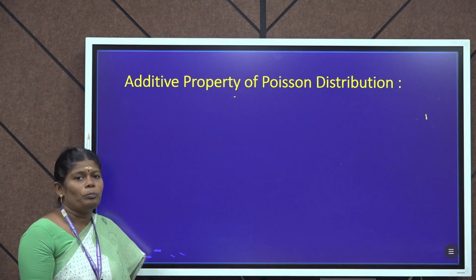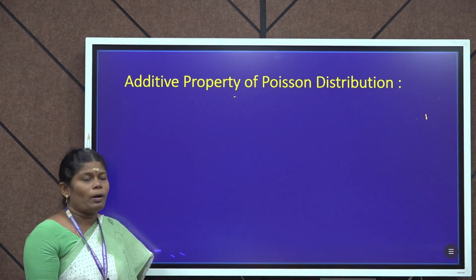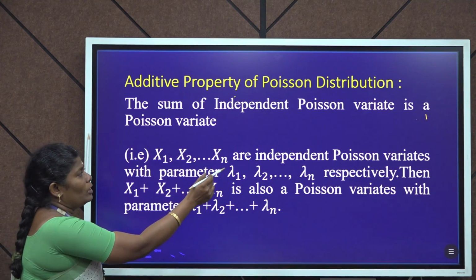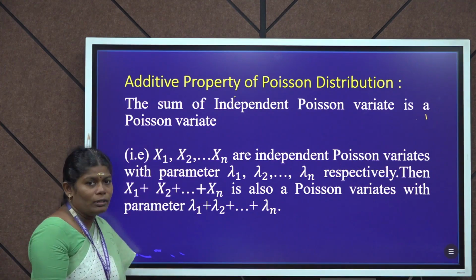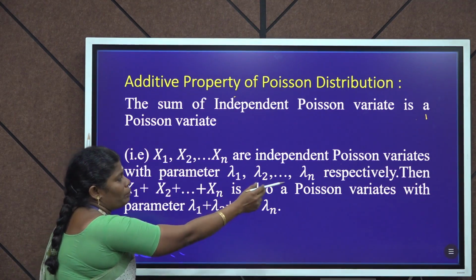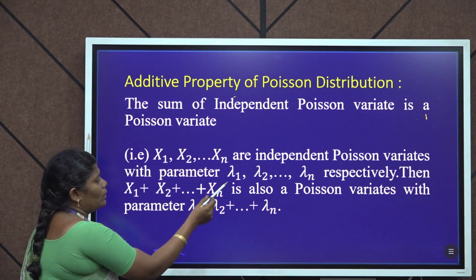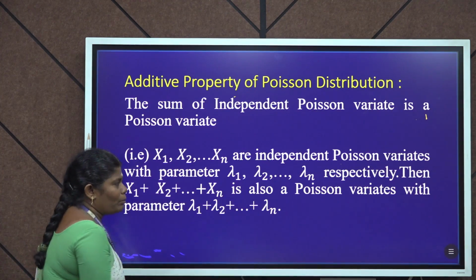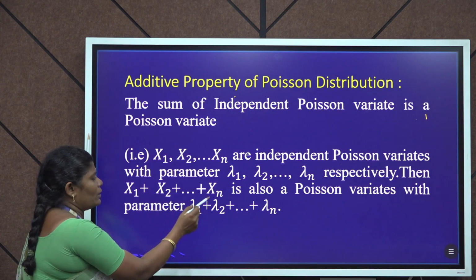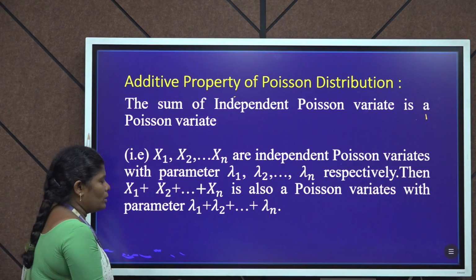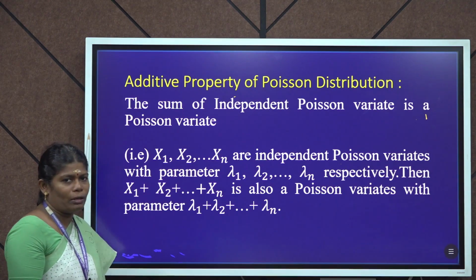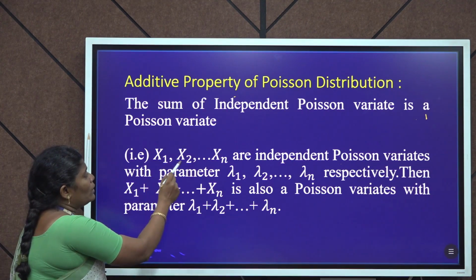Next, properties of the Poisson distribution. Additive property, number 1. The sum of independent Poisson variates is a Poisson variate. That is, X1, X2, ..., Xn are independent Poisson variates with parameters λ1, λ2, ..., λn respectively. Then X1 + X2 + ... + Xn is also a Poisson variate with parameter λ1 + λ2 + ... + λn.